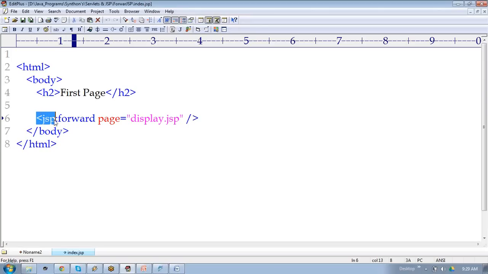Which one? Tag. Tag will be interpreted. Class will not be interpreted. Class must be compiled, but tag can be interpreted directly. What's the difference between interpretation and compilation? Compilation means what? Each and every code will be converted, right?